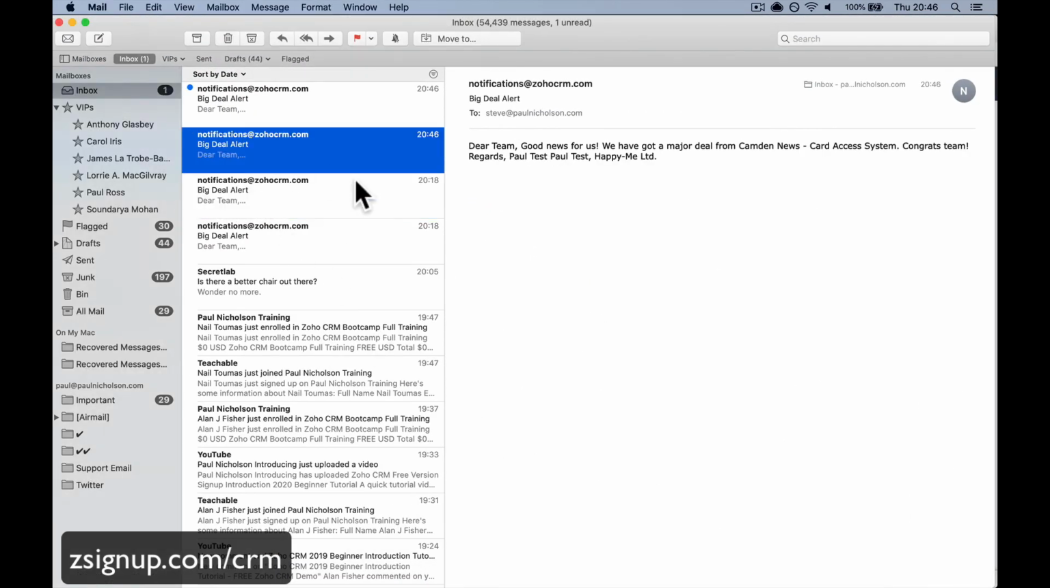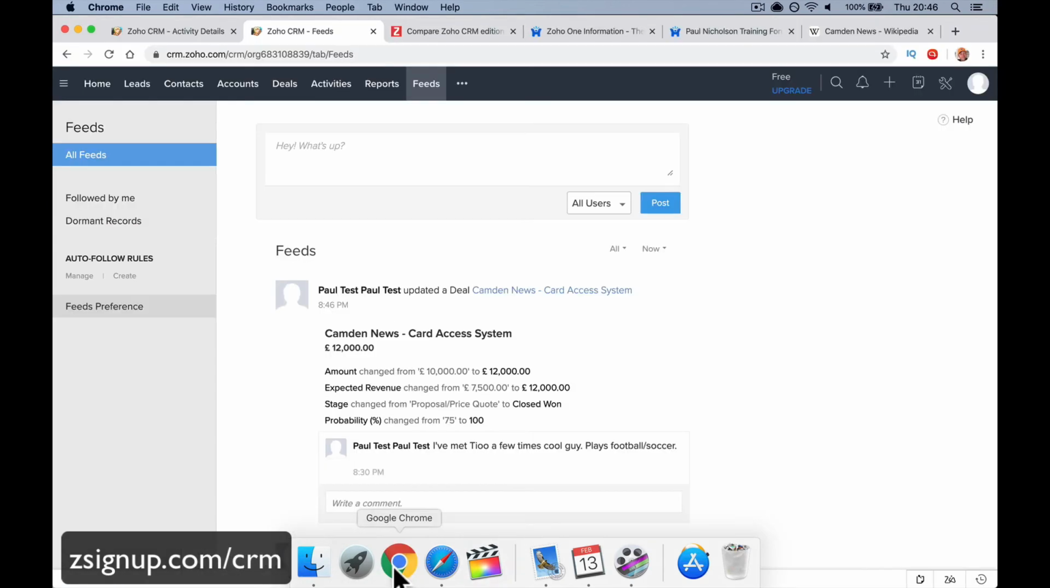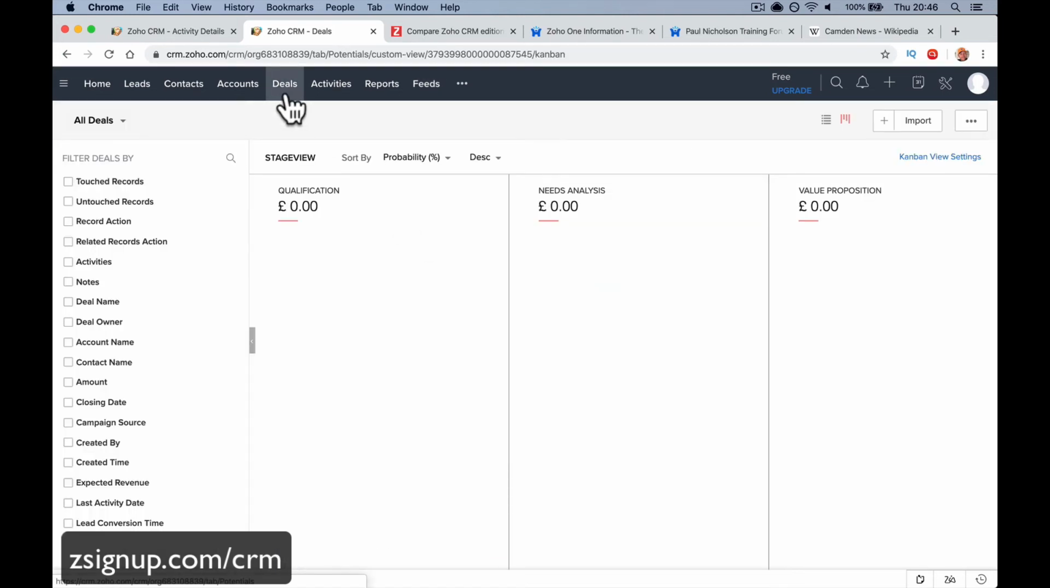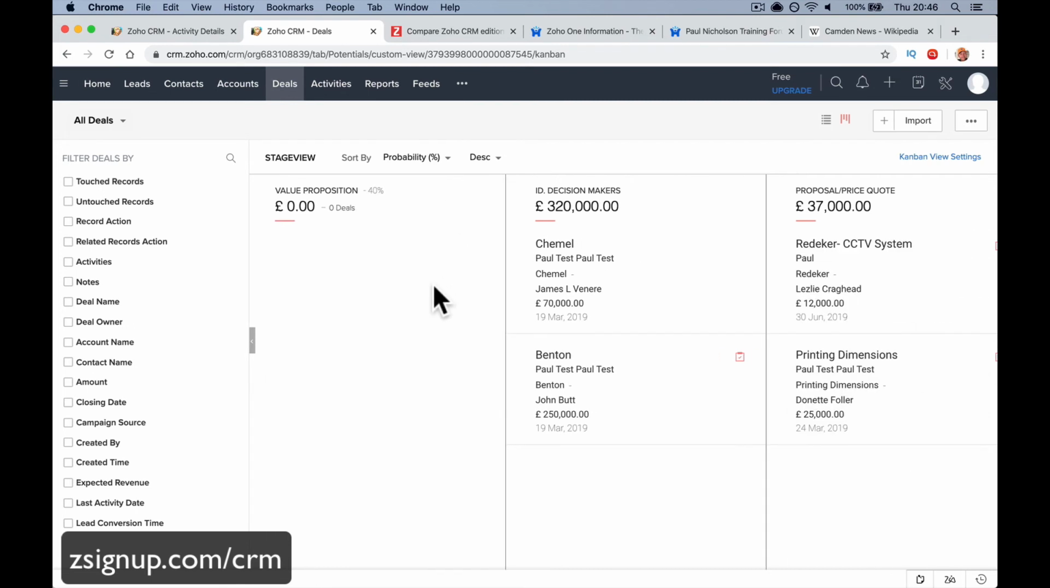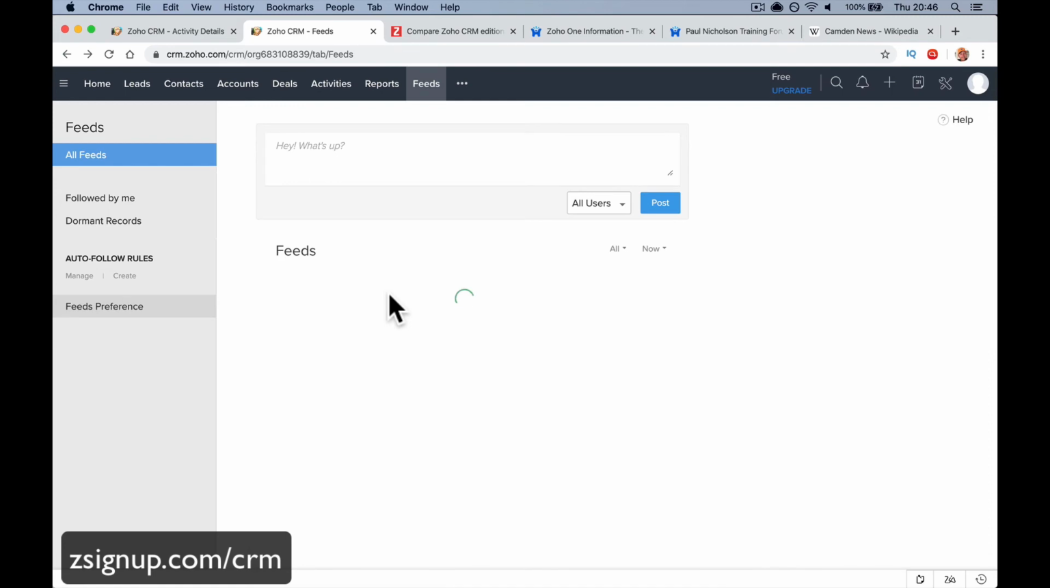And anybody who's tagged, great news, you have a major deal from Camden News. Big deal alert, here we are. Congrats. So your boss or anybody who needs to see it, your manager can see that you've just signed off on that deal and you've won it. And we've now got to that we're through. We're on to our next deal. We've handed it off to the techs, to the training, to whoever has to now deliver the product.